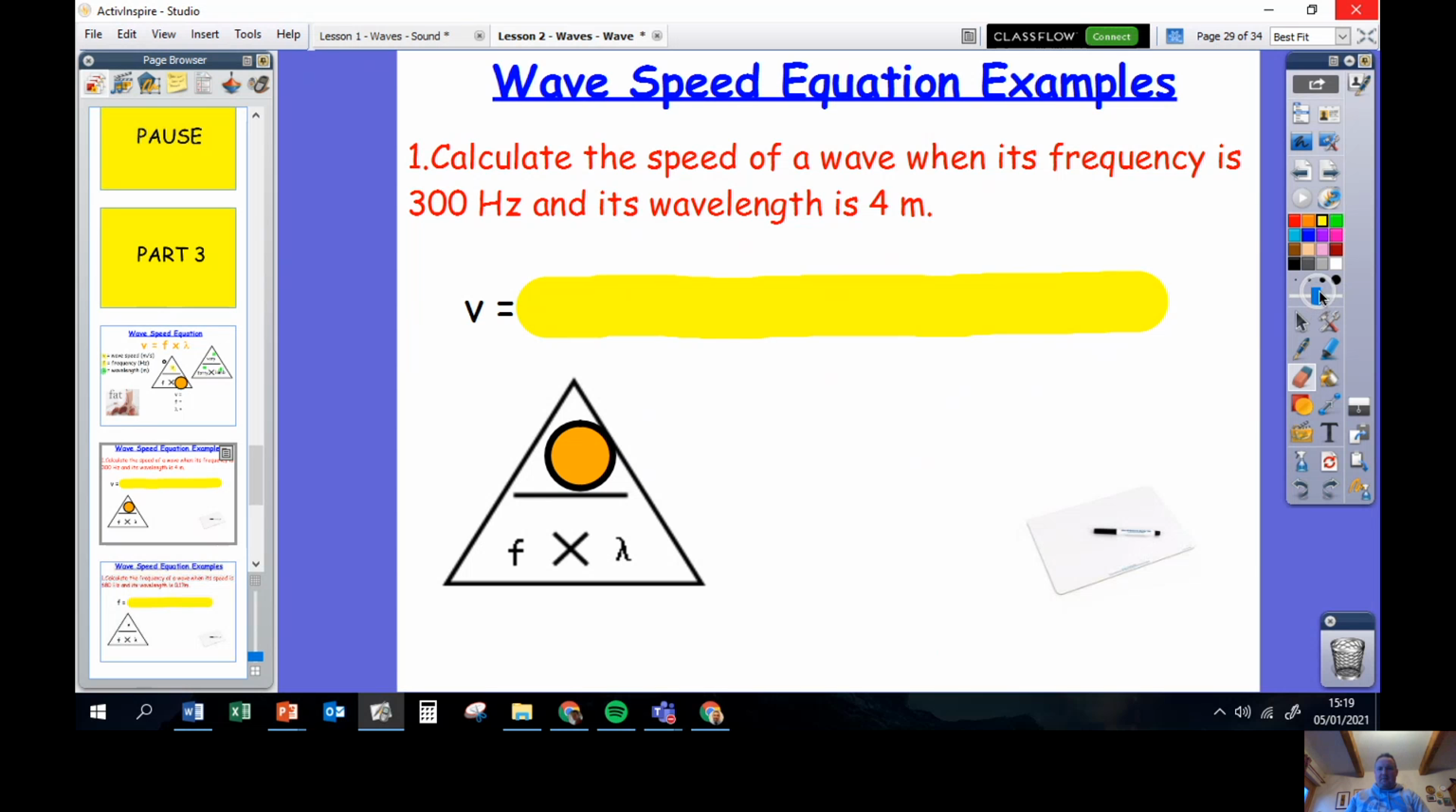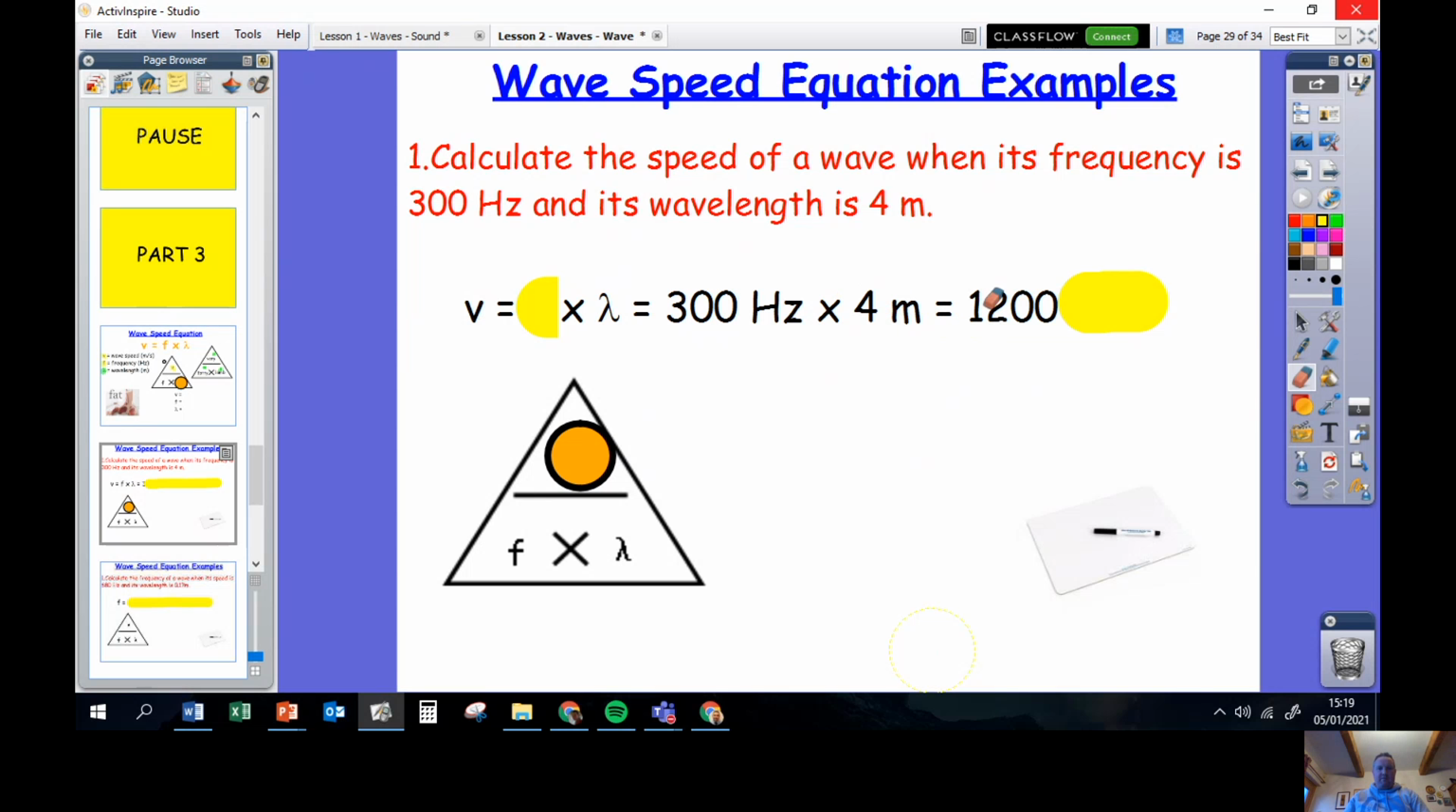So I get my frequency and multiply it by the wavelength. So I'm going to have 300 multiplied by 4. It gives me 1,200 meters per second. That's the unit we measure the speed in. So 1,200 meters per second.